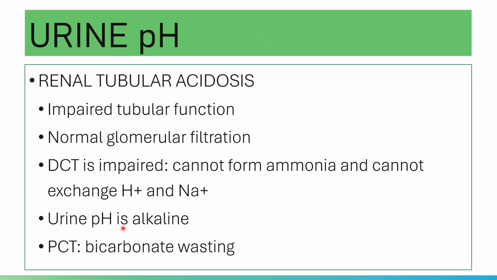Please note that if the urine cannot excrete hydrogen ions, then there is no substance that will make the urine acidic, thereby producing a urine that is alkaline. That is for your renal tubular acidosis of the distal convoluted tubule, or DCT-RTA.